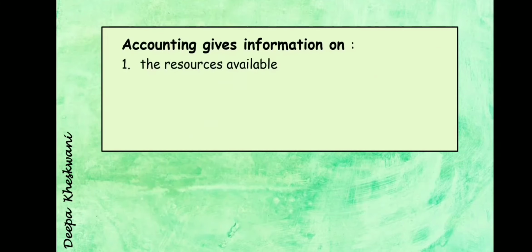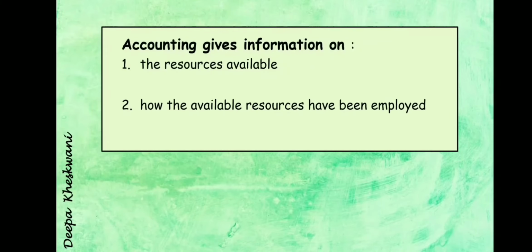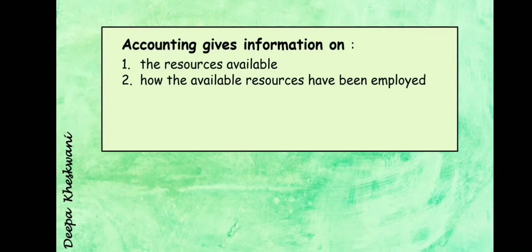Accounting gives information on the resources available. By looking at the accounts of any firm, we can see what resources are available in that firm. We can see how they are using all the resources. Yes, how the available resources have been employed. It gives the result achieved by the use of all resources.